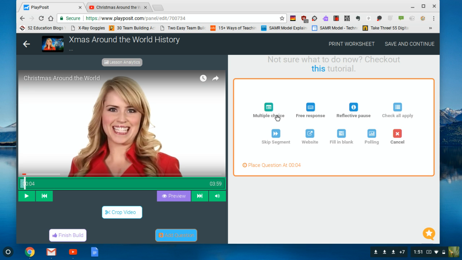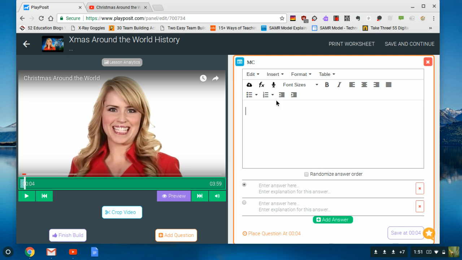So the ones that are dark blue, multiple choice, free response, reflective pause, those are all free things you can do. But then like check all that apply, polling, fill in the blank, a website, skip segment, those are only in the paid or premium version. So when you add a question, there's different formatting you can use. So we'll just say, what day is Christmas celebrated in the US?